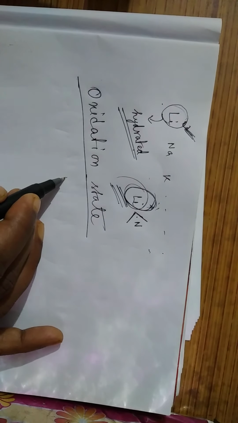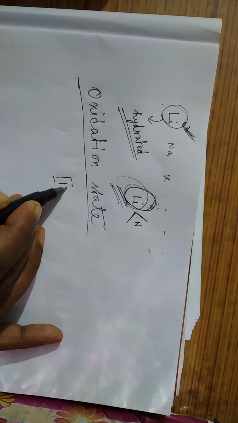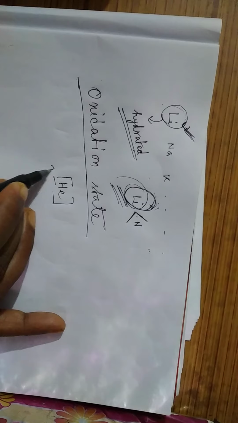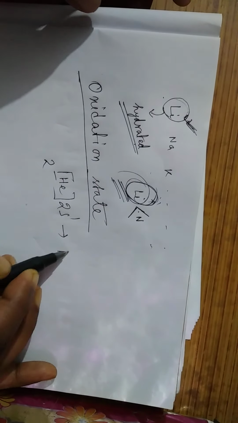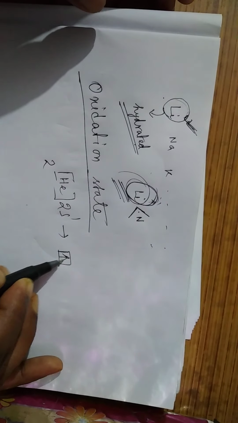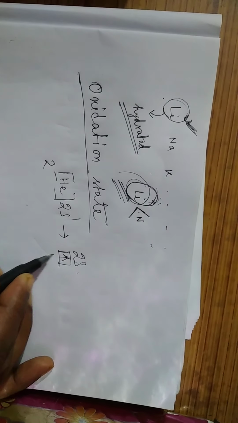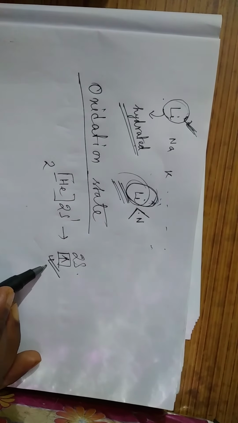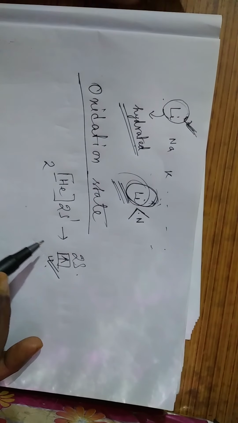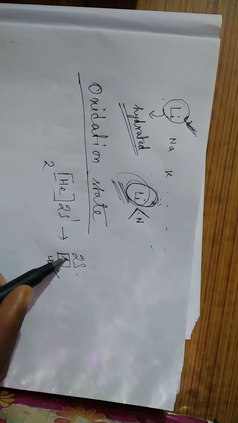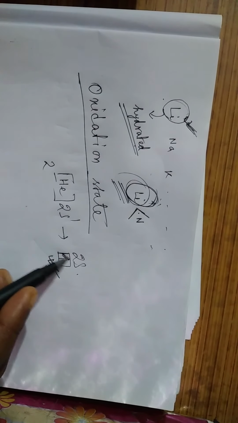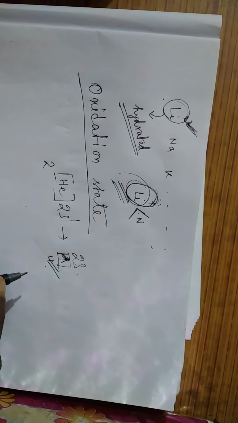See, lithium has what electronic configuration? In the 2s orbital they have only one electron. So what tendency do they have? If they share their electron, they will share this one electron only, so their oxidation state will be +1.